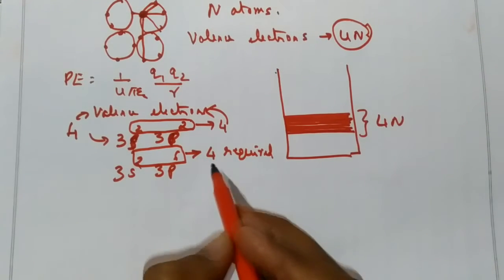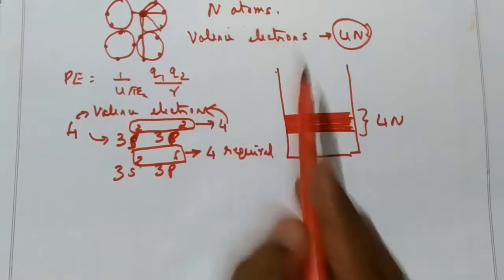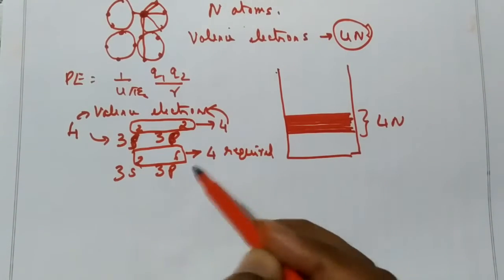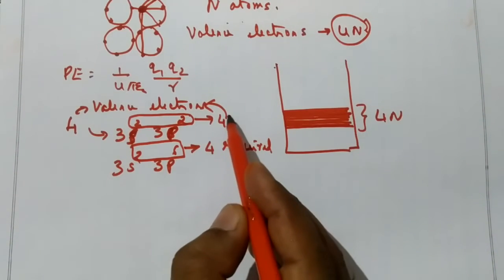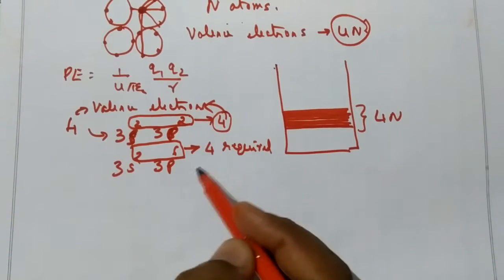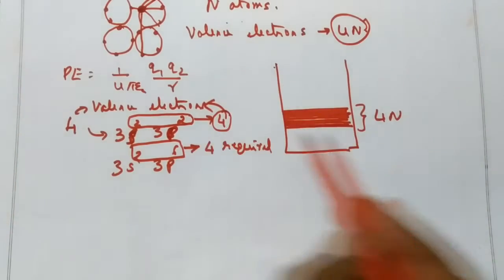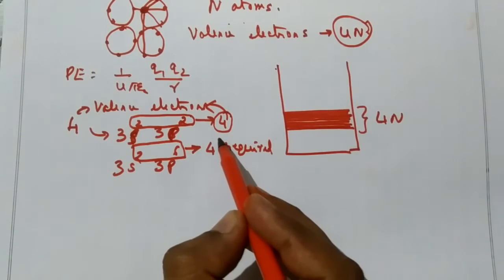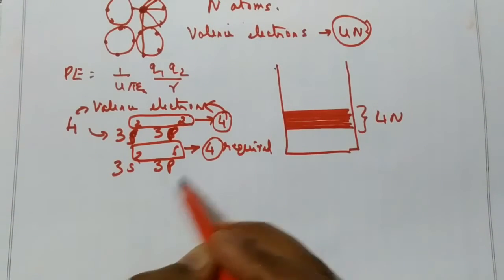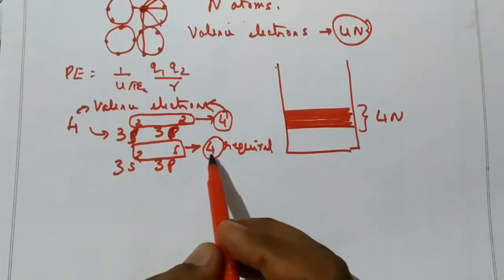Now, if there are n atoms, how many electrons are required? 4n electrons. Here, 4 energy levels are occupied by 4 valence electrons. So in n atoms, 4n energy levels are occupied, and the remaining 4n energy levels in n atoms are not at all occupied.